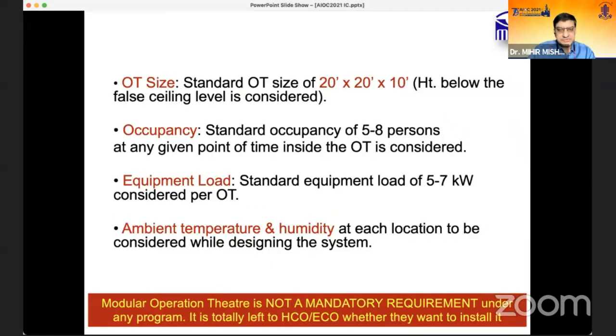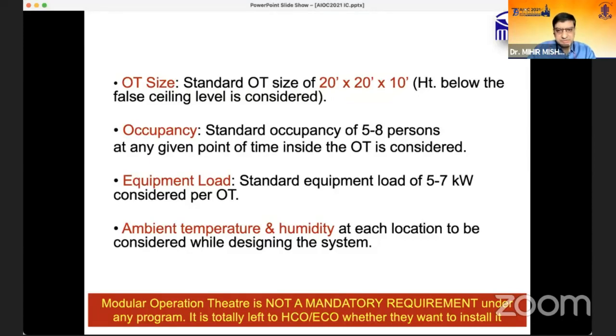Coming to the specification of OT sizes, which are standard, these are the minimum requirements which should ideally be there. So 20 by 20 by 10 feet, with a false ceiling to be considered in that. Standard occupancy should be around 5 to 8 at any given point of time inside the OT.